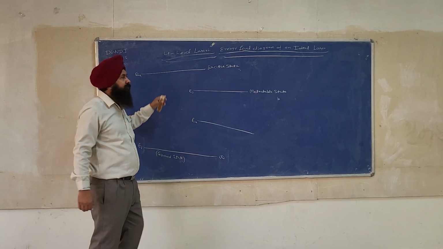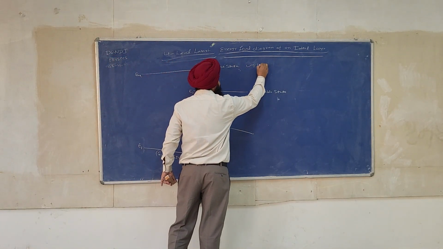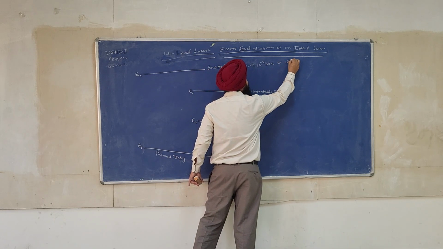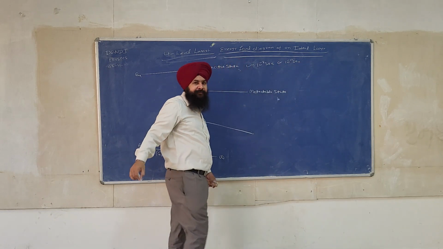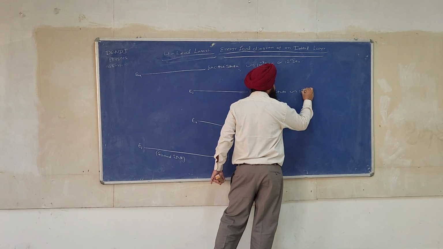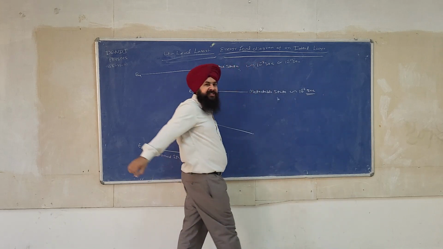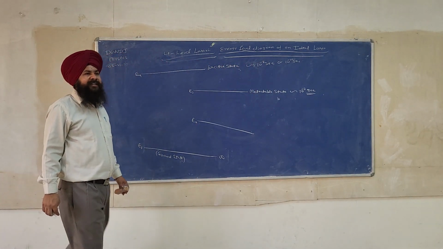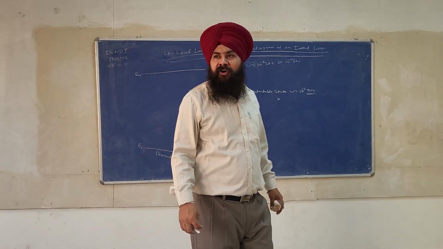Of the order of 10⁻⁸ seconds. Some books write 10⁻¹⁰ seconds. What's the lifetime of the atoms in this state? 10⁻³ seconds.